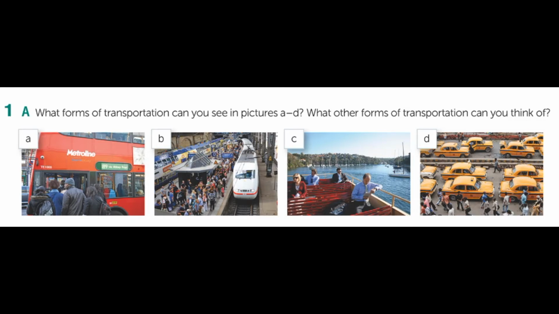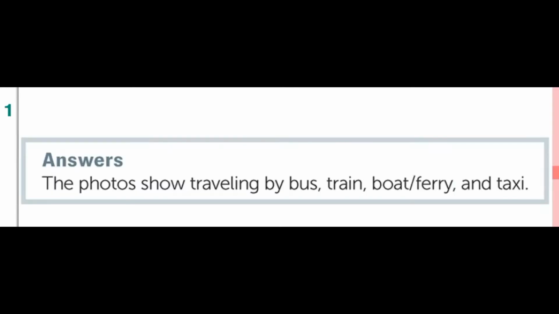It's very common today to use Uber, 99 cars. These are taxis, cabs, right? So the photos show traveling by bus, train, or a subway, boat, ferry boat, and taxi or cab.